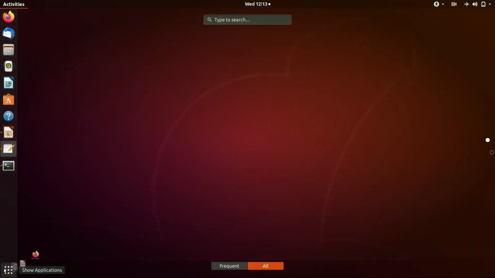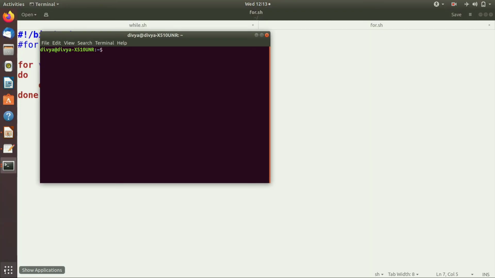Let's try to run the program. Save this program, go to the terminal, and run ./for.sh. Permission denied, so I have to change the mode here: chmod 754 and my file name. Again try to run the program. See, I get the numbers from 1 to 10. So this loop will execute 10 times.